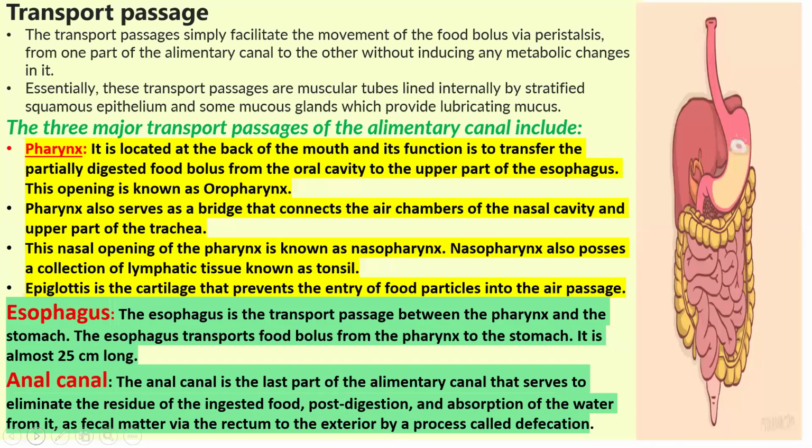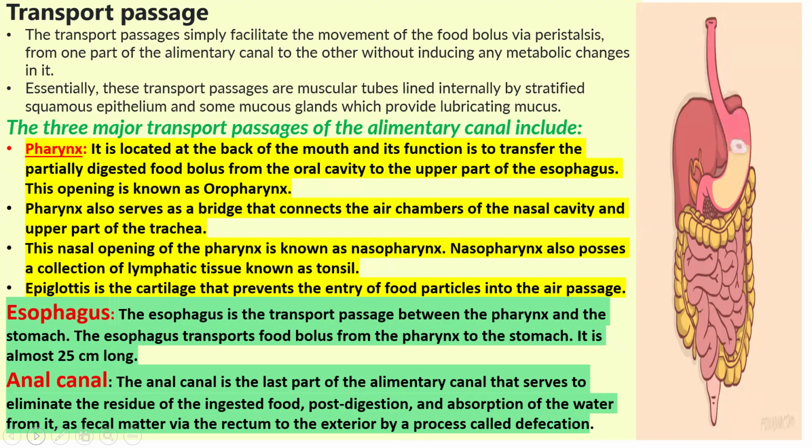There is a transport passage in the digestive process in the GI tract. The transport passage simply facilitates the movement of food bolus from the mouth with the help of peristaltic movements from one part of the alimentary canal to the other without inducing any metabolic changes in it.